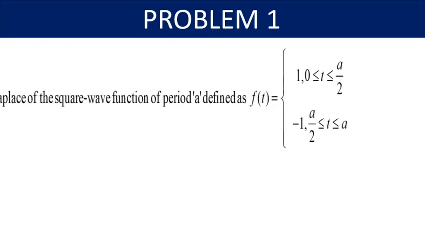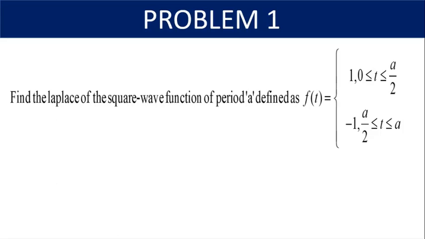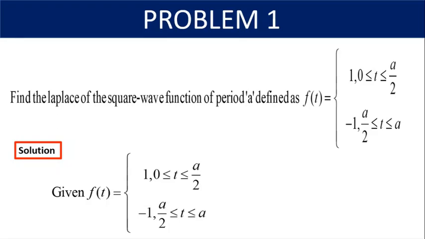So now let us look into some worked examples of periodic functions. Problem 1 is to find the Laplace transform of the square wave function of period a, defined as f of t equal to 1 between 0 to a by 2, and minus 1 between a by 2 to a. So now we'll go into the solution. The function f of t is equal to 1 between 0 to a by 2 and minus 1 between a by 2 to a, and it is also given that the function f of t is periodic with period a. So capital T is equal to a.